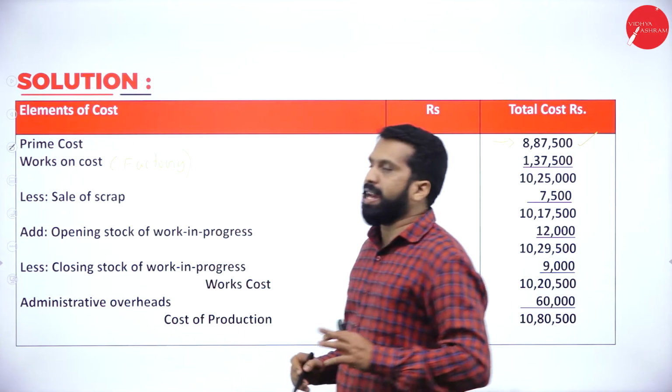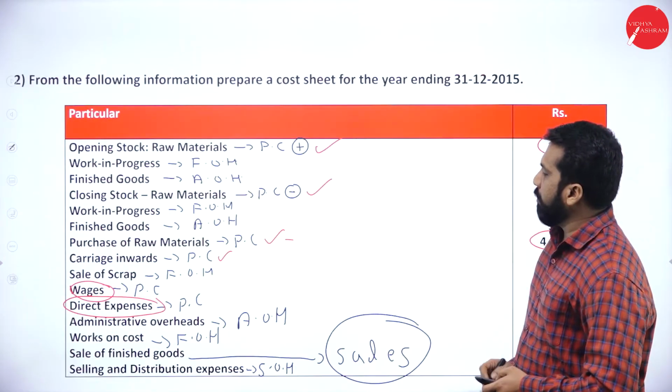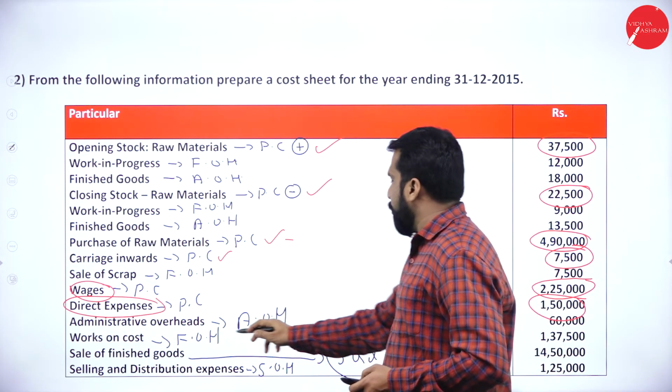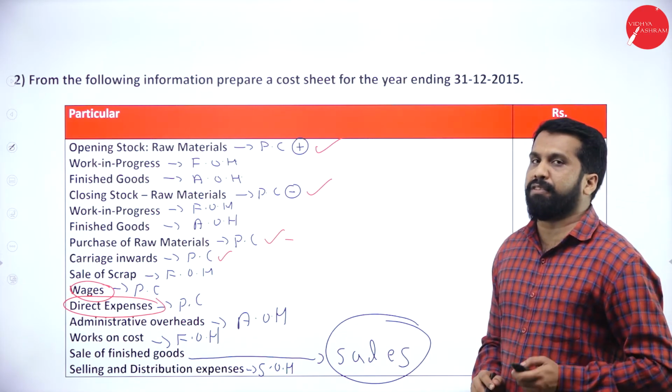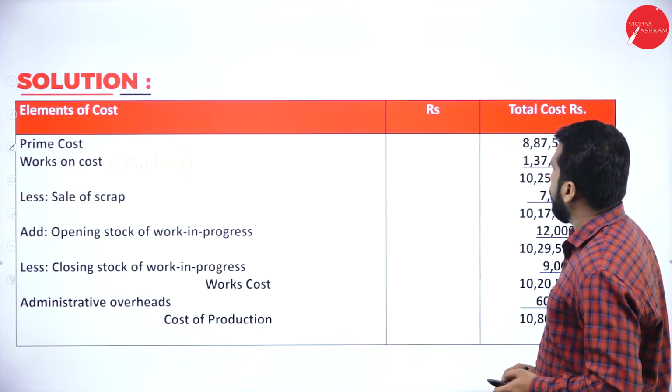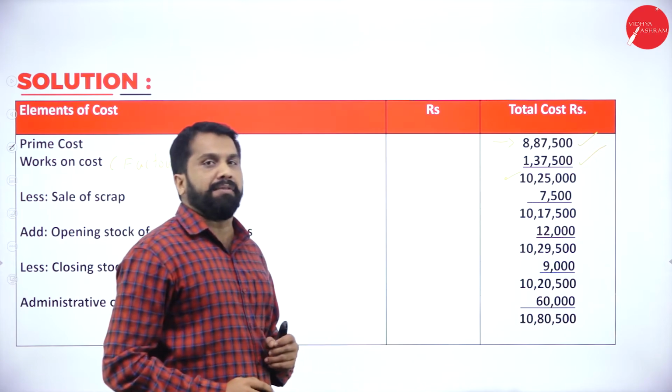In this question, they have given the factory overhead directly, 1,37,500. Total you will get 10,25,000.